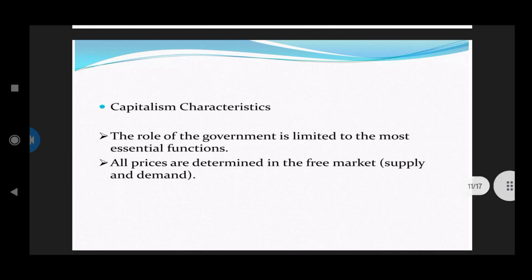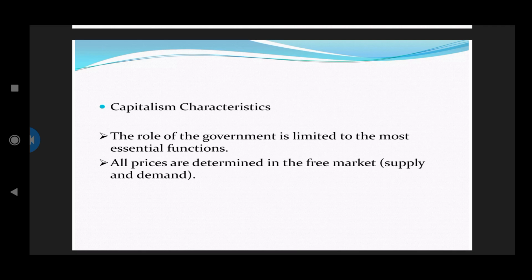Capitalism characteristics. The role of government is limited to the most essential functions. In capitalism, it's all about privatization, with no involvement of government sectors in many things.